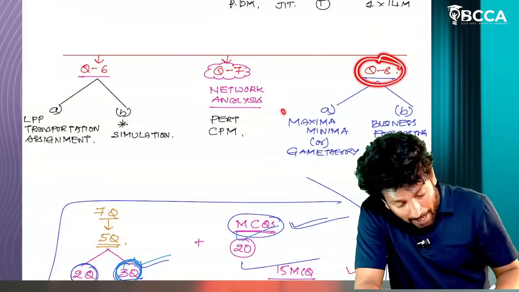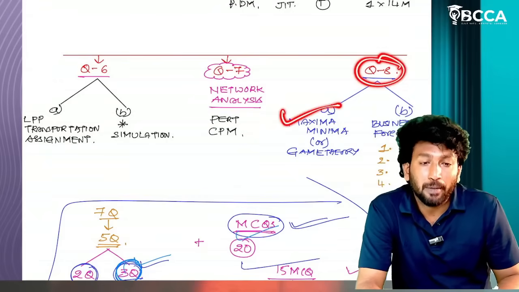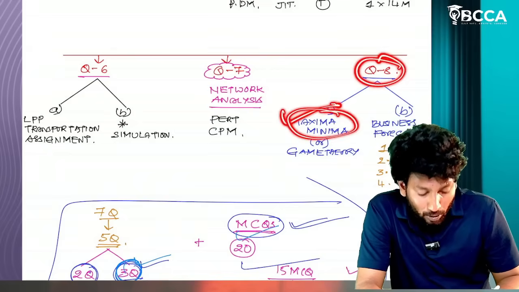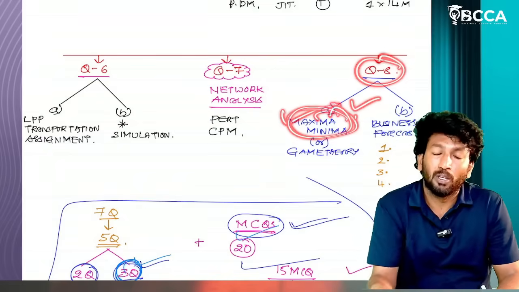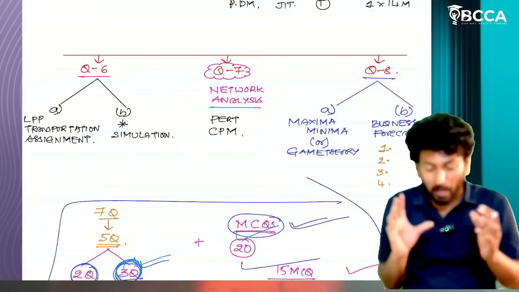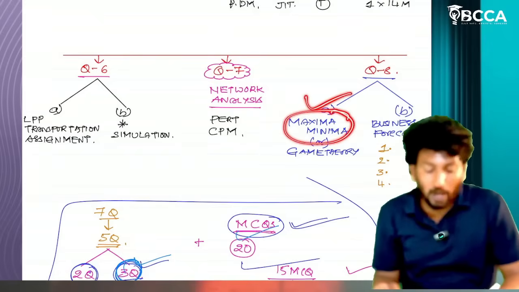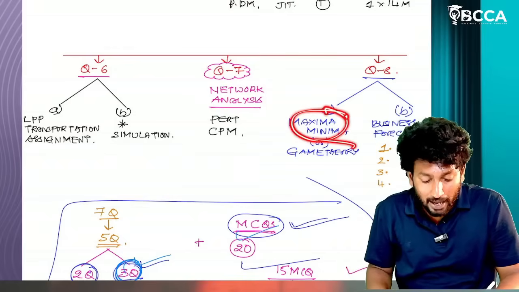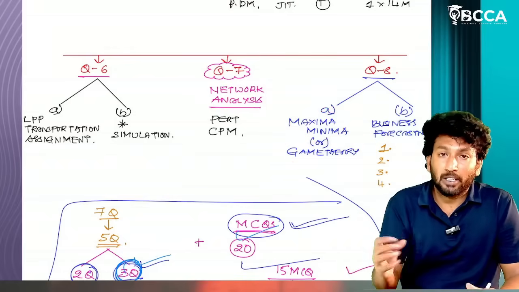Question number 8, maxima minima. Single variable model, two variable model, two models are there. Learn those models. For this question you have to have some formula knowledge of particular derivatives. If you have that knowledge, definitely you can write this question. Game theory, easy questions are there.